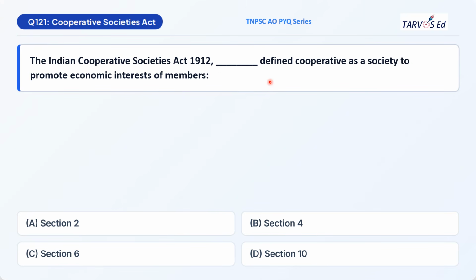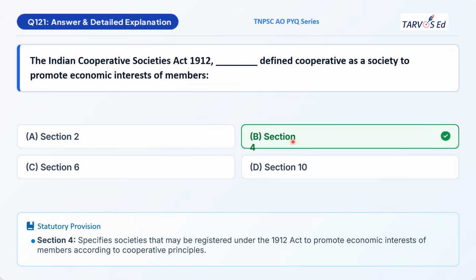It is a direct factual question. If you remember the years or sections, you can directly answer it. The correct option will be option B, Section 4. Under this section, a cooperative is defined as a society to promote the economic interest of the members.